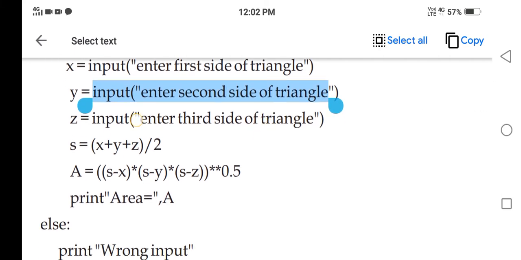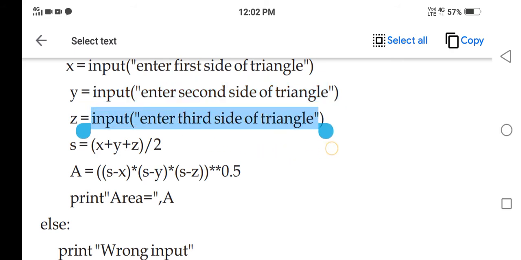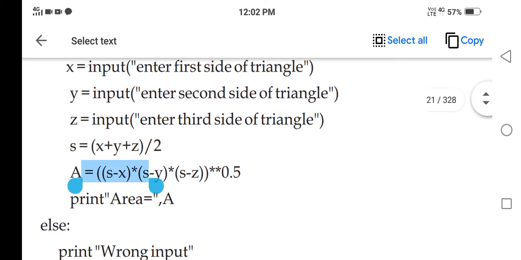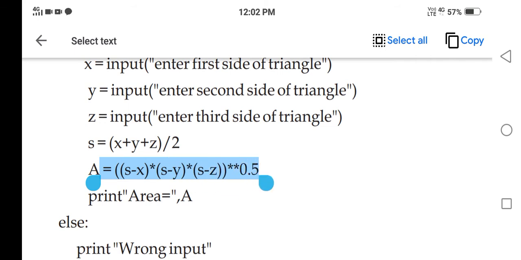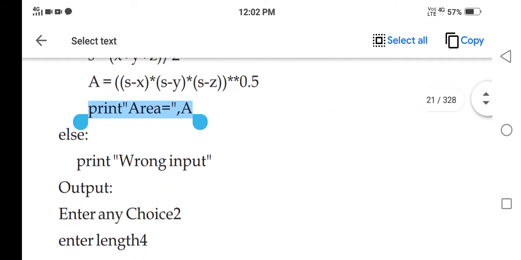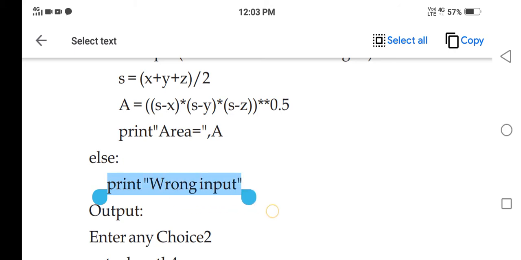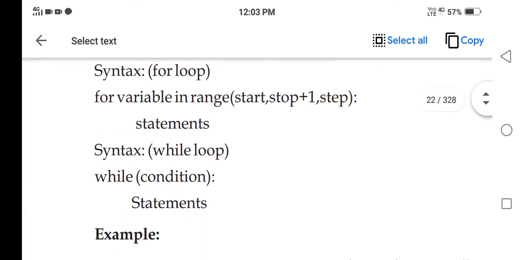Z is the third side, it is considered in 3D, and then S is calculated as X plus Y plus Z slash 2, and the formula for calculating area afterwards is A equals whatsoever is stated here. This is to calculate the area of a three-dimensional rectangle, and then this area is printed again. This is for rectangle. And else means if you press anything other than 1, 2 and 3, it will print this error message. Fine, this is the calculation of areas.